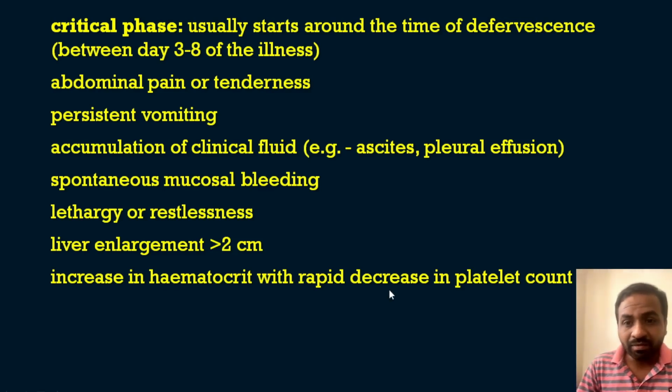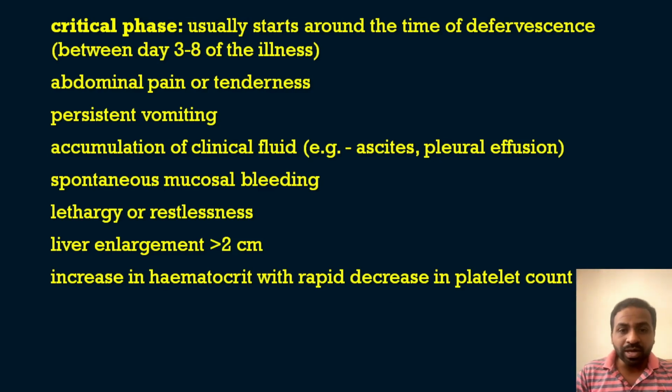There will be a rapid decrease in the platelet count. So we know that the hematocrit and the decrease in the platelet count can also be seen during the critical phase of dengue fever. Okay, this can be another question for you. So we know that in dengue patients there will be a marked decrease in the platelet count, and that can happen during the critical phase of dengue fever.